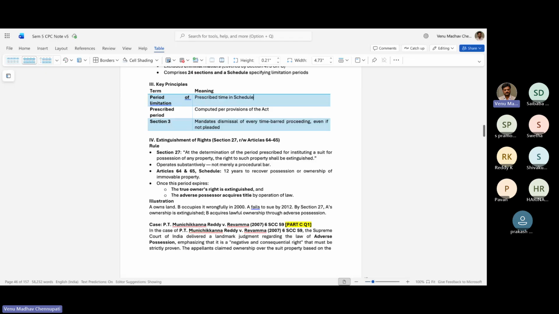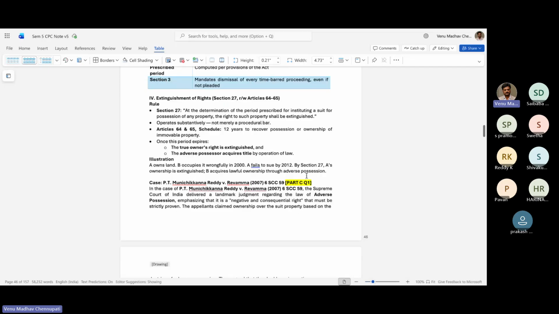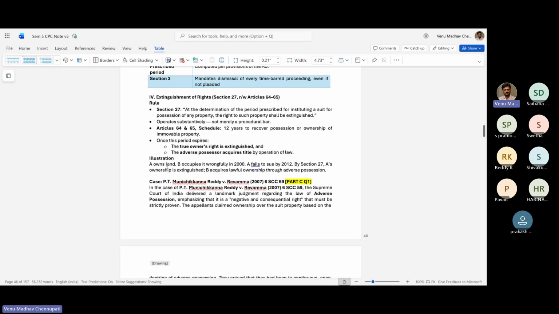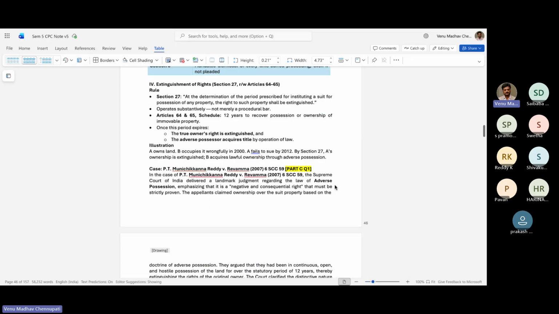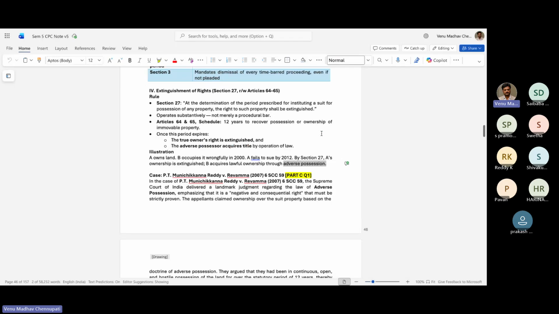So once the period expires, the true owner's right is extinguished and the adverse possessor acquires title by operation of law. For example, A owns land, B occupies it wrongfully in 2000. A fails to sue by 2012. By section 27, A's ownership is extinguished. B acquires lawful ownership through adverse possession. So the key term here is adverse possession. They can say extinguishing of rights or talk about adverse possession.